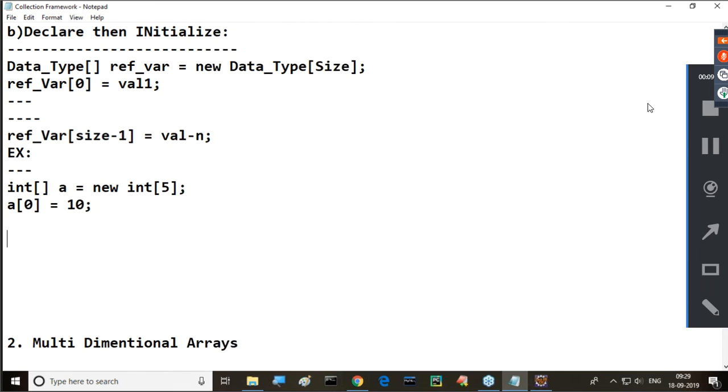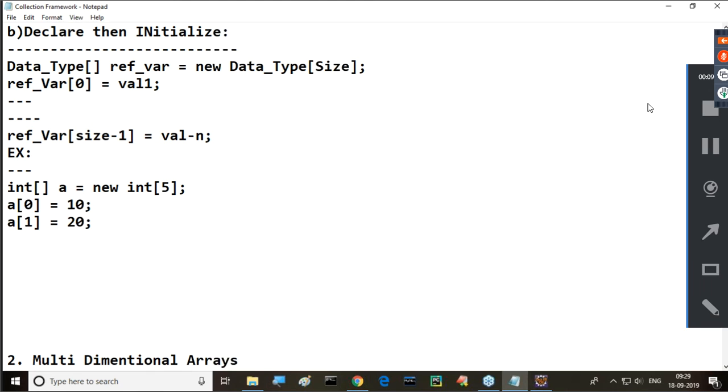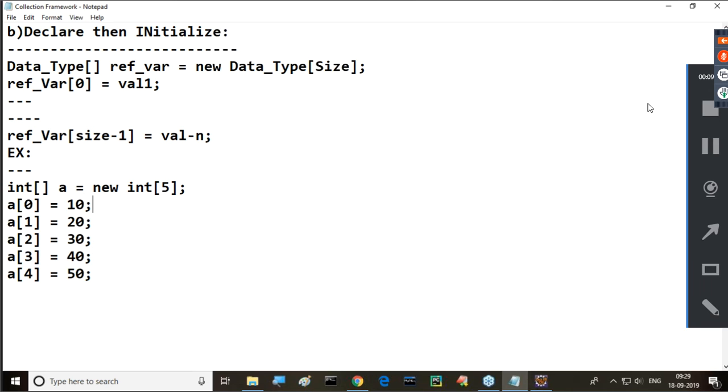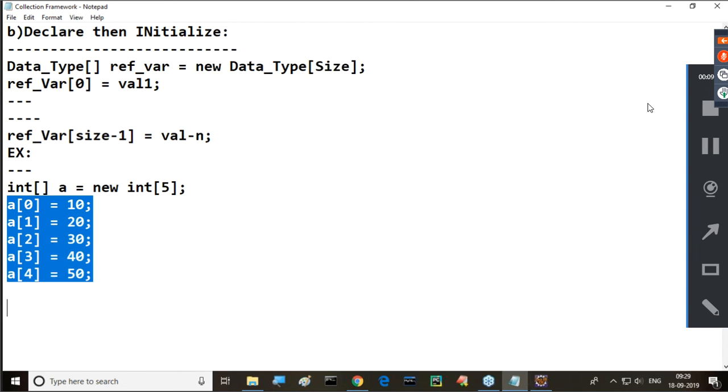A of 0 is equal to 10. Next one is A of 1 is equal to 20. And A of 2 is equal to 30. And A of 3 is equal to 40. After that, A of 4 is equal to 50. So here we declared the array in one line, and in the following instructions, we initialize the array. We declare the array in one line and we initialize the array in another line. That we have to understand clearly. Right, sir. This is what we completed.